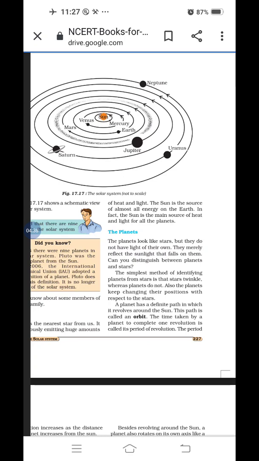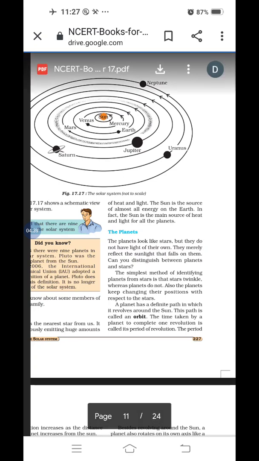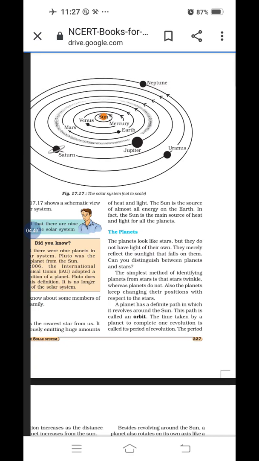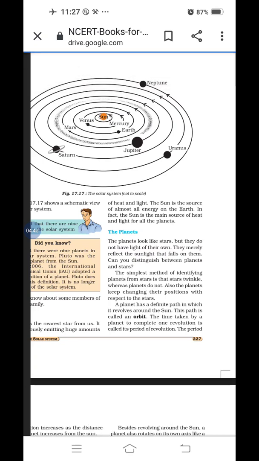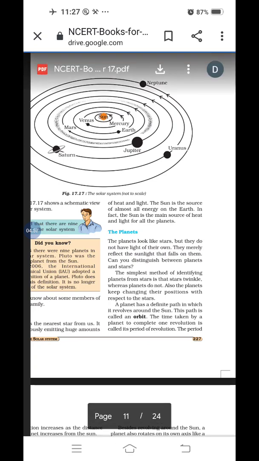Okay. Next thing, what is an orbit? Each and every planet moves in a definite path as it revolves around the sun. This path is called an orbit. Underline fast. Last paragraph, page number 227. A planet has a definite path in which it revolves around the sun. This path is called an orbit. Okay. Next definition as it is given here.